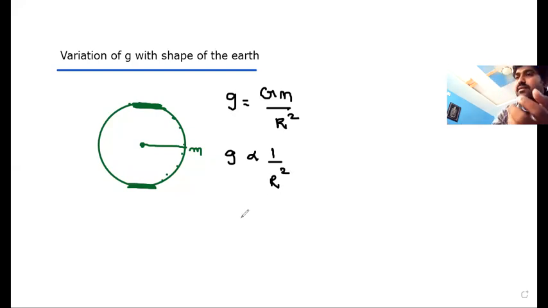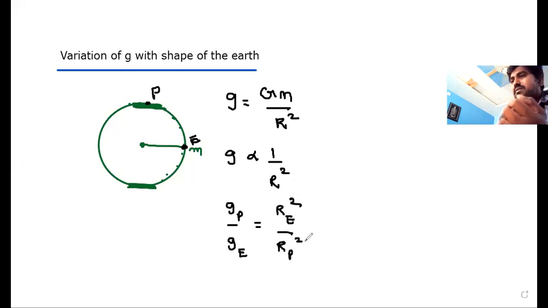Okay. So in that particular case, if you want to compare two points, one point may be taken at the equator, and the other point you generally consider at the pole of the Earth. These two points we always have to compare. So g pole by g equator is equal to, inversely proportional, no? So radius at equator square by radius at pole square.